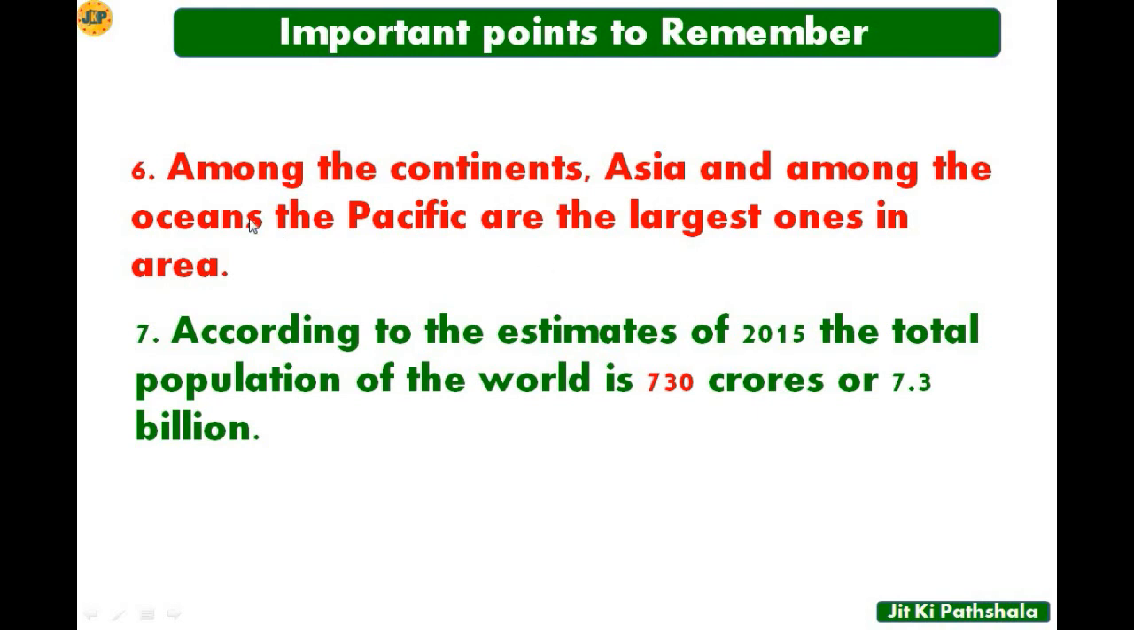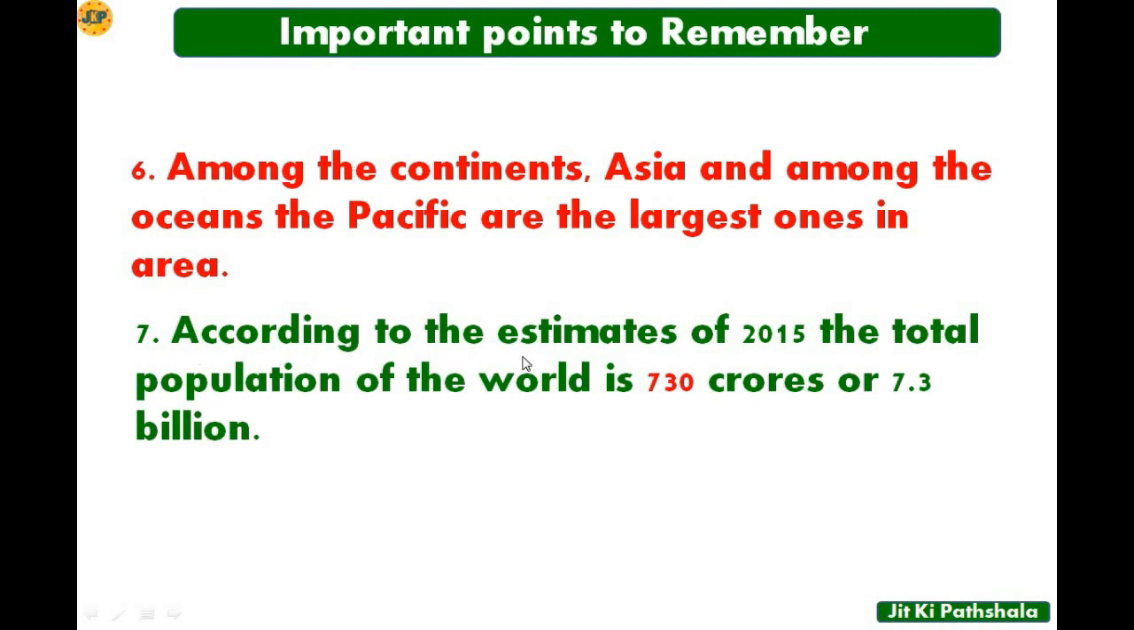Among the continents, Asia and among the oceans, the Pacific are the largest ones in area. So in exam you may get short question regarding the largest among the continent and ocean. So the answer will be Asia is the largest continent while Pacific is the largest ocean in terms of area. Next point is number 7.